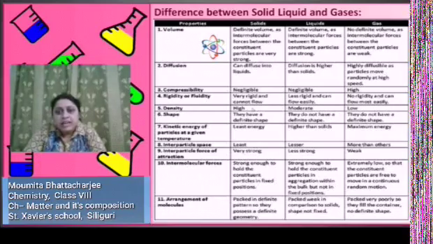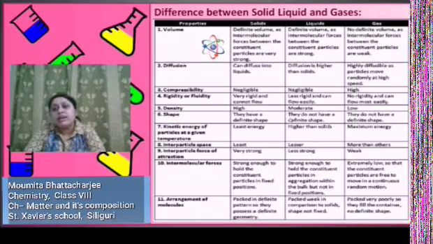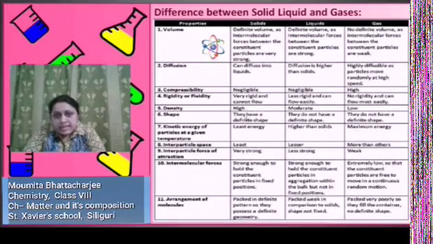Shape: solids have a definite shape, whereas liquids don't, because if we pour the liquid into a container, the liquid will take the shape of that container. For gases, they don't have any shape.